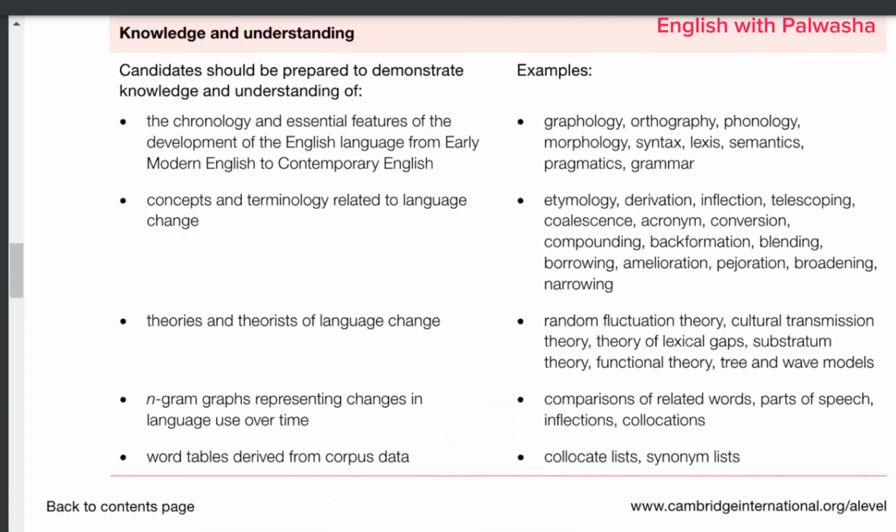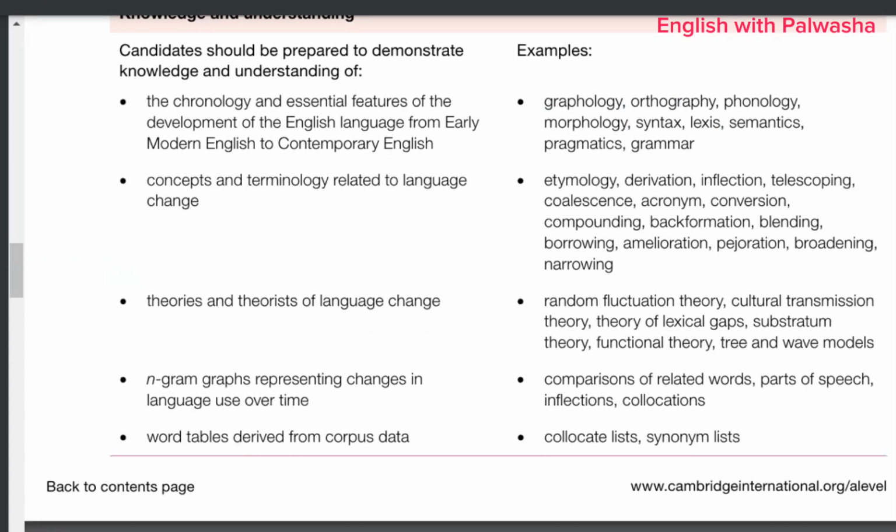In this paper, we are requested to work on the chronology and essential features of the development of the English language from early modern English to contemporary English, because in the n-gram graph they have given us the collocations from early modern English, or maybe from a past era, to the modern era. So we need to create a comparison from the perspective of graphology, orthography, phonology, morphology, syntax, and lexicosemantics. All these terms we need to know and embed, right?